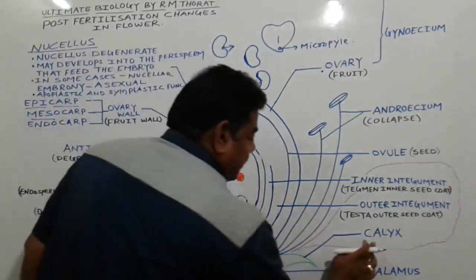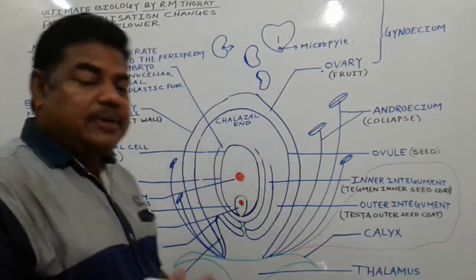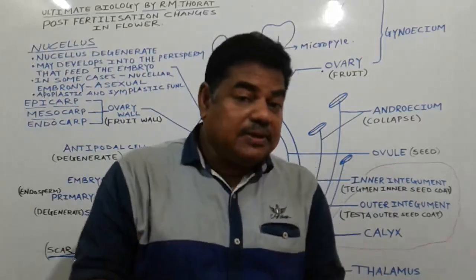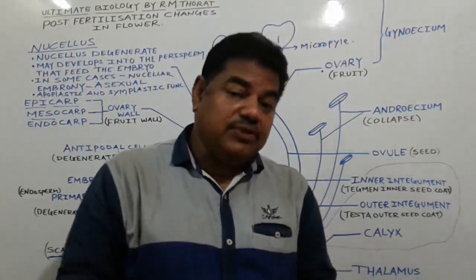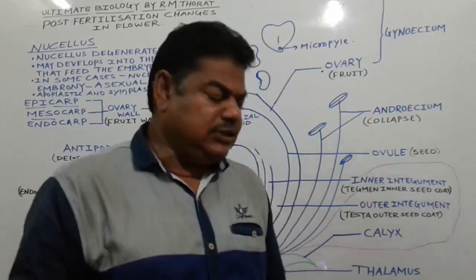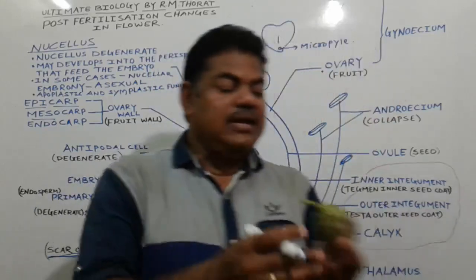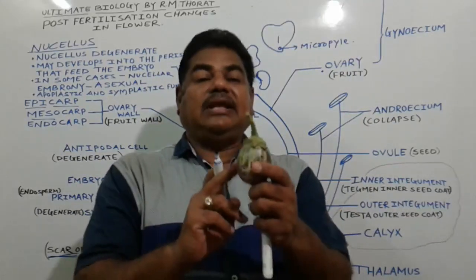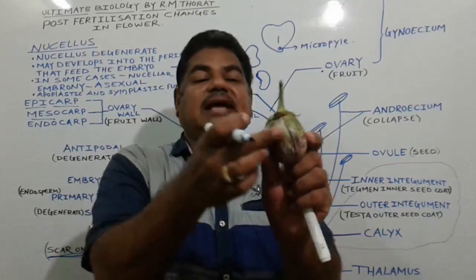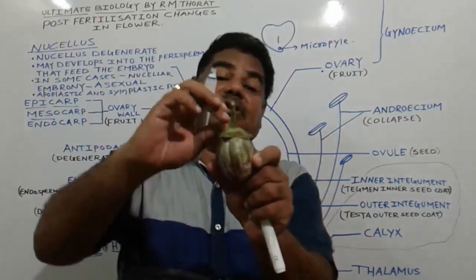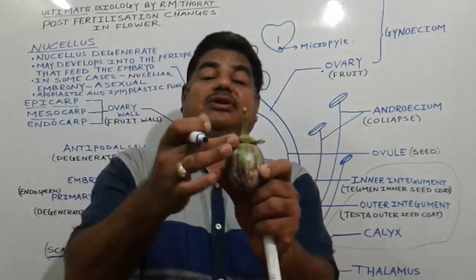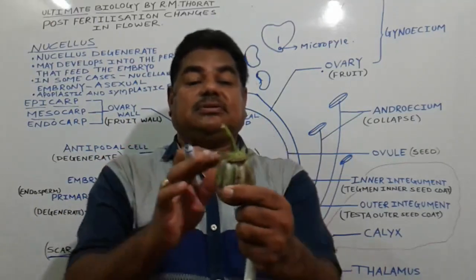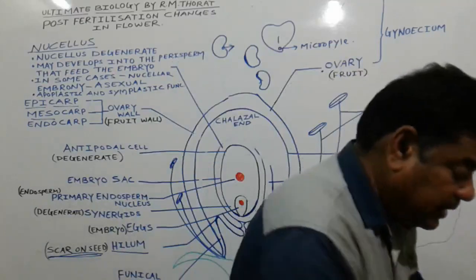After fertilization, there is a calyx. In some cases the calyx collapses, but in some cases, if fruit formation takes place, it remains as it is and stays attached, as in Solanum melongena. These are the calyx; they remain as they are after fruit formation. They do not collapse or detach from the thalamus. There are some examples like this.